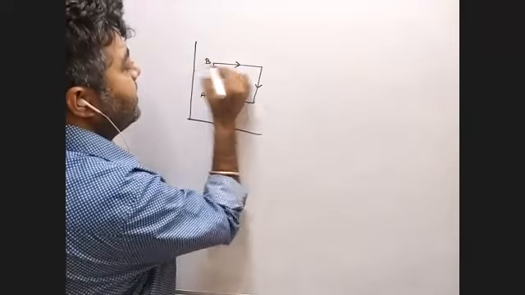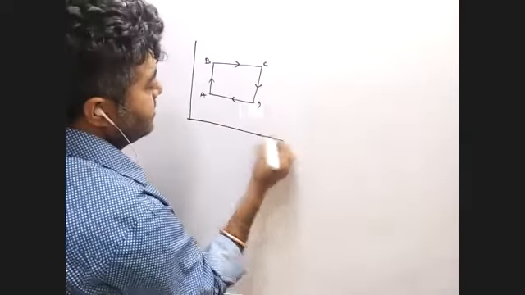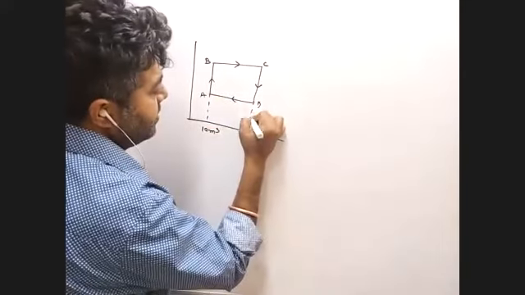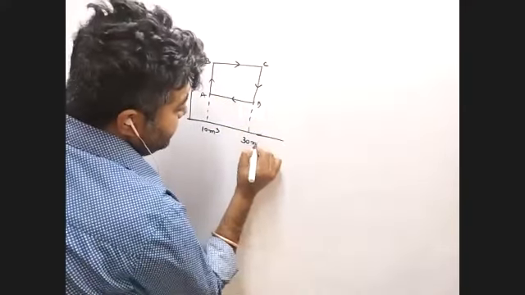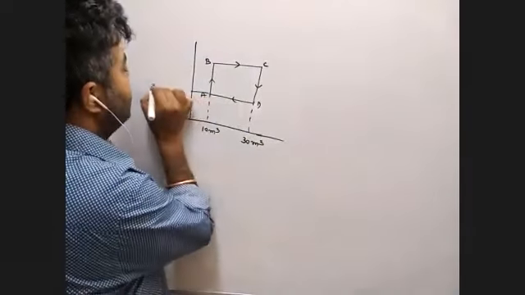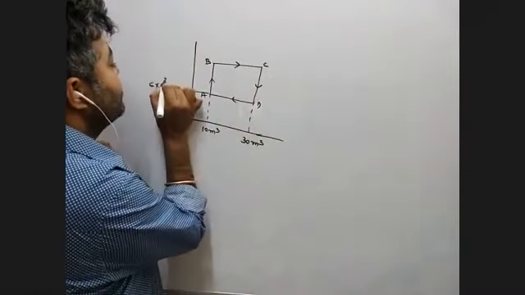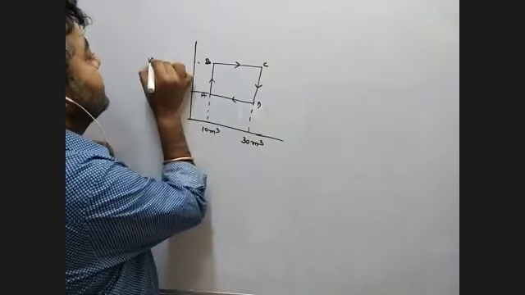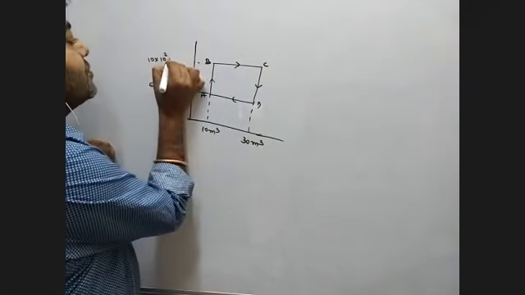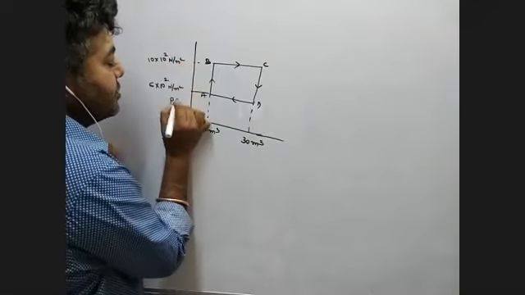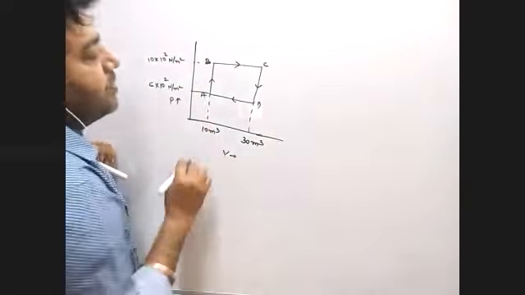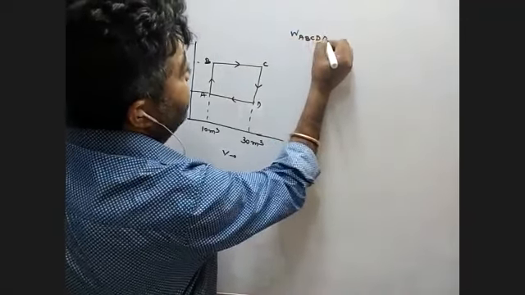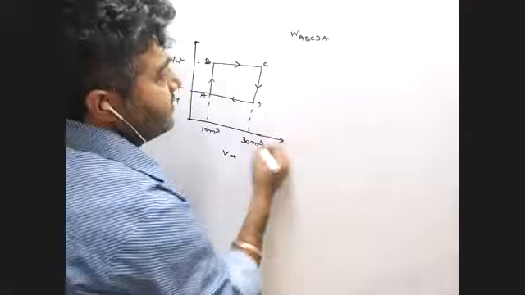A, B, C, D. This one is given 10 meter cube. This one is given 30 meter cube. This one is given 5 into 10 to the power 2 Newton per meter square. This one is given 10 into 10 to the power 2 Newton per meter square. Pressure, volume, work done in A, B, C, D, A. Is it clear, everyone?